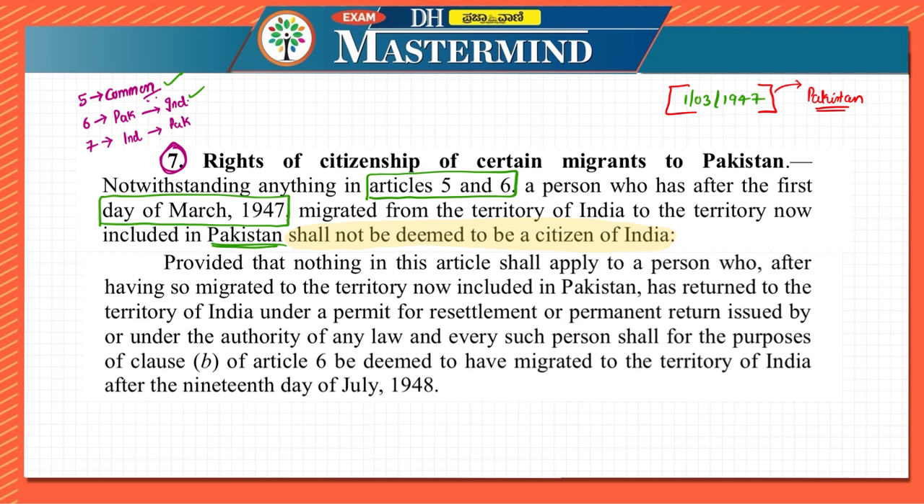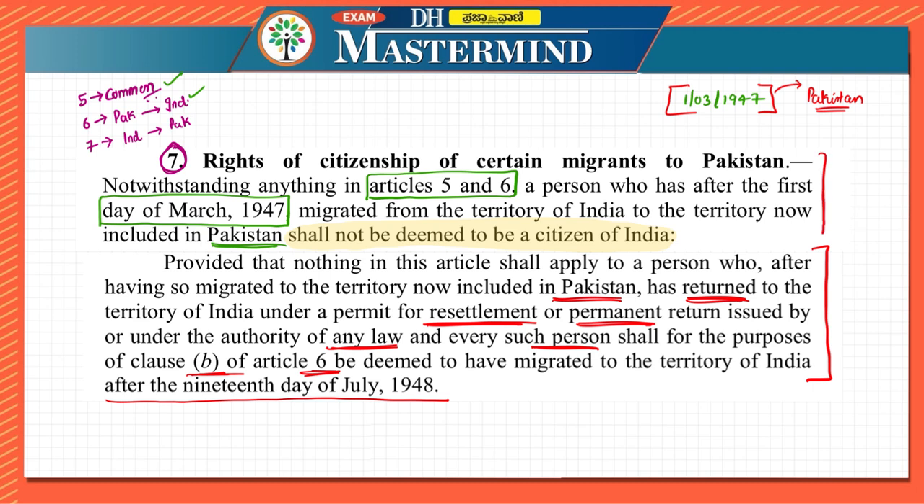shall apply to the person who, after having so migrated to the territory now included in Pakistan, has returned to the territory of India under a permit for resettlement or permanent return issued by or under the authority of any law, and every such person shall, for the purpose of clause B of Article 6, be deemed to have migrated to the territory of India after the 19th day of July 1948. Let us break down what this part of Article 7 is telling.